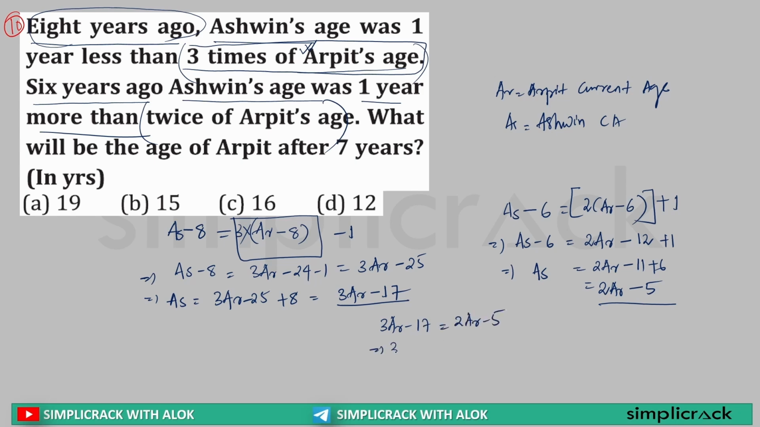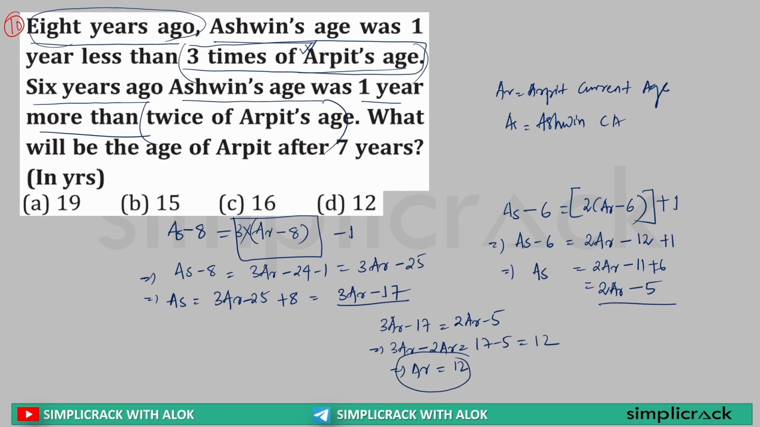So this can be further written as 3 Arpit minus 2 Arpit is equal to 17 minus 5, which is equal to 12. Yes or no? This means what? Arpit's current age is 12.